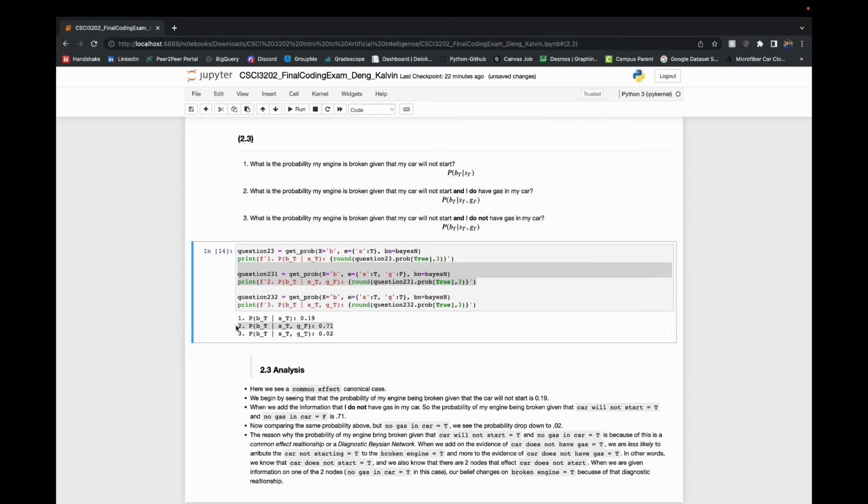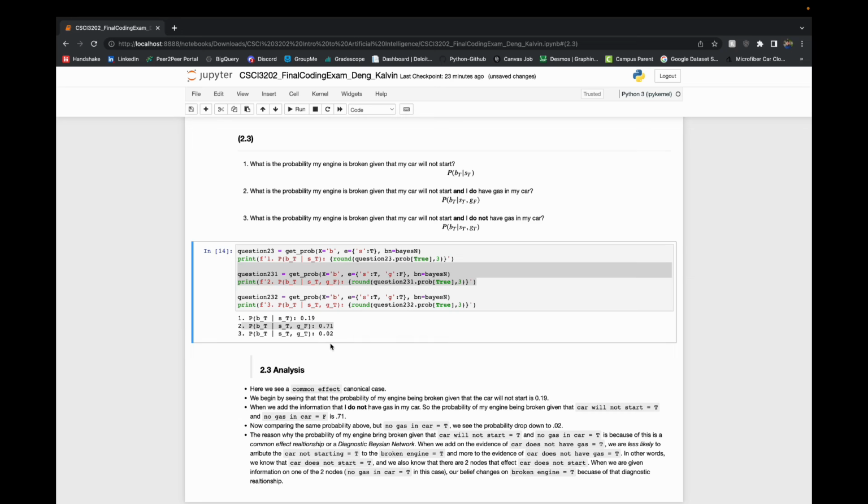Now, if we add the additional knowledge of we do have gas in the car, and just as a reminder, we know that whether or not we have gas in the car and whether or not our engine is broken is going to affect whether or not our car will start. And since we know that the car will not start, and we know that we do have gas in the car, then we're more likely to attribute the car not starting to the engine being broken. So that's why you see the probability right here jump up to 0.71.